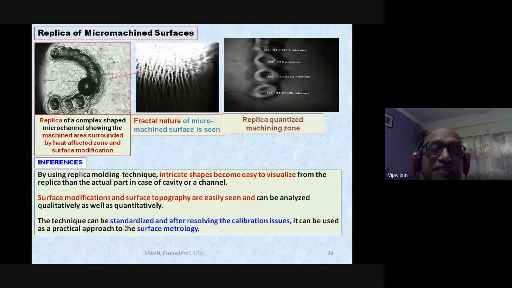The technique can be standardized, and after resolving the calibration issue, because this has to be calibrated, it can be used as a practical approach to surface metrology, because you take the picture at whatever magnification you are taking and you recalculate the actual size of these textures.